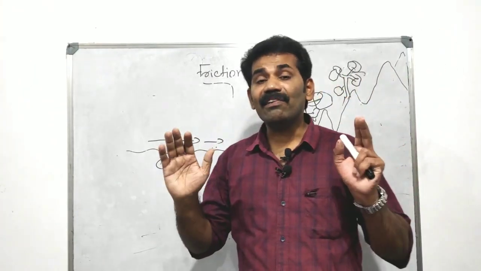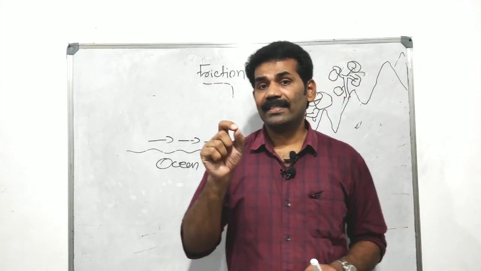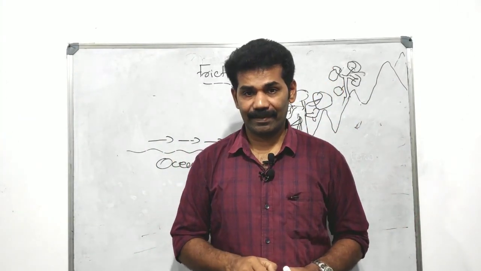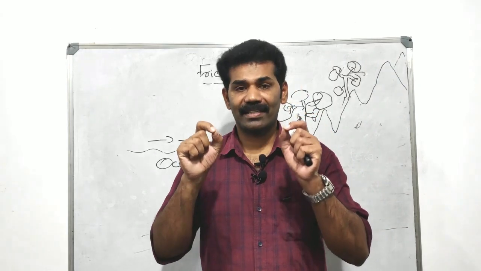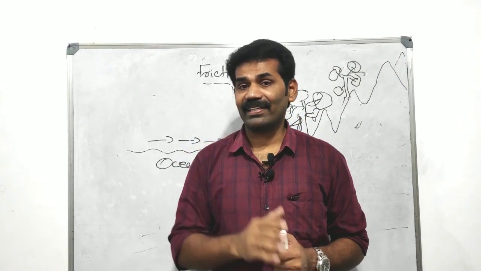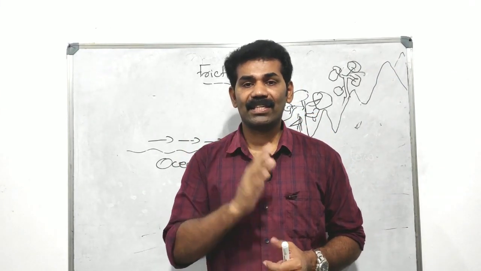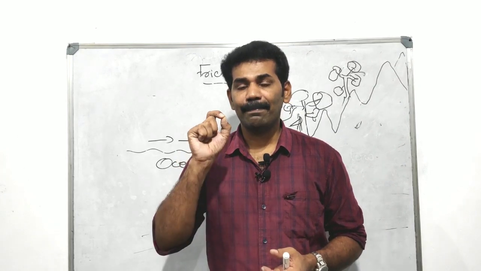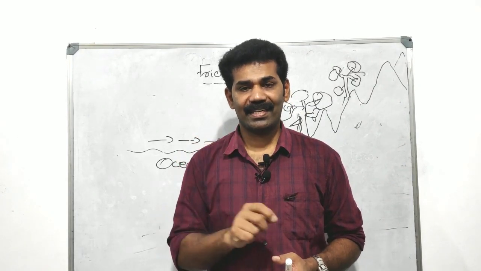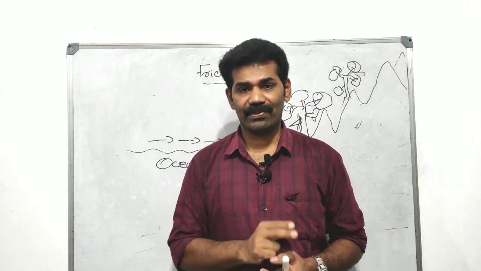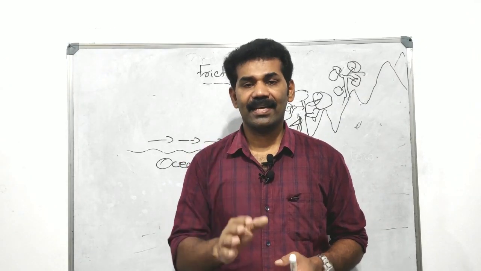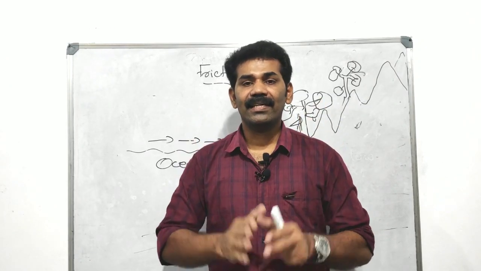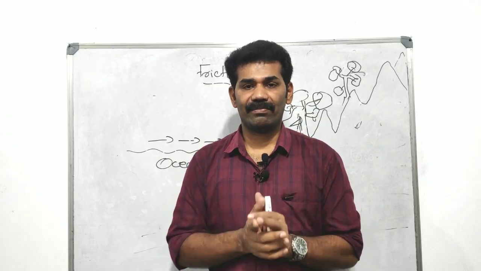So these are the three factors that influence the direction and the speed of the wind. I think you have understood very well. What are the three factors affecting the speed and the direction of the wind? First one is the pressure gradient force. The second one, Coriolis force. The third one is friction. These are the major factors affecting the speed and the direction of the wind.